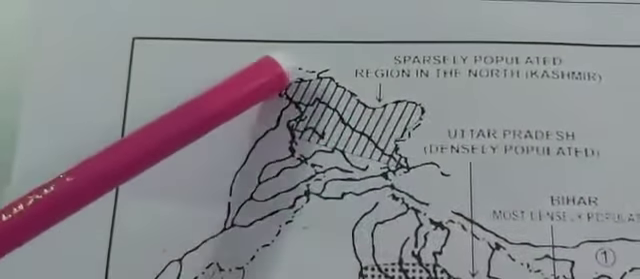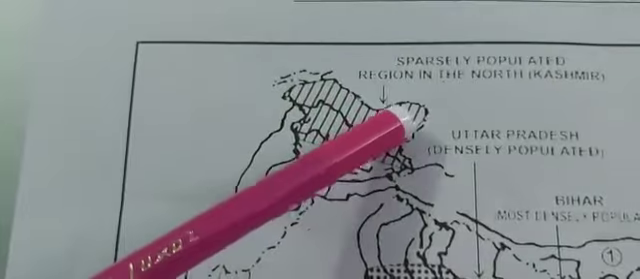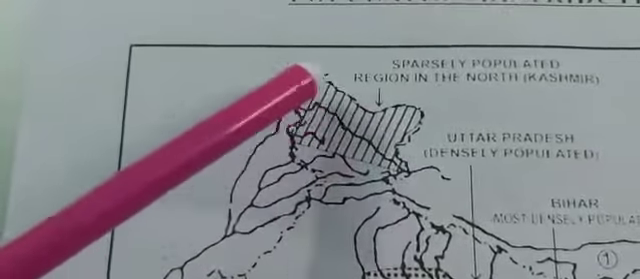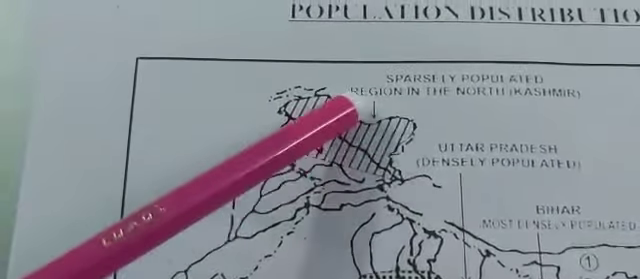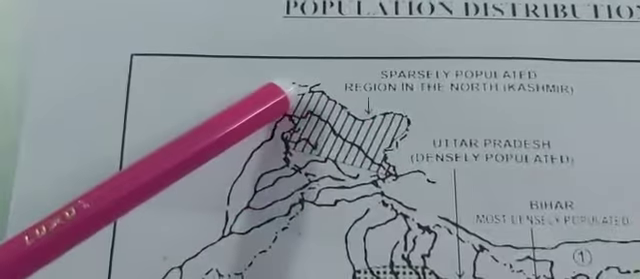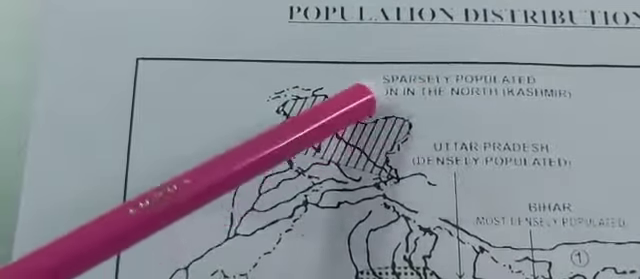Then children, very few people live in the northern part of Kashmir, the topmost part of Kashmir. This part is sparsely populated. So you put a mark like this, because this is the place which is sparsely populated, and write the northern part of Kashmir. So this is sparsely populated, children.